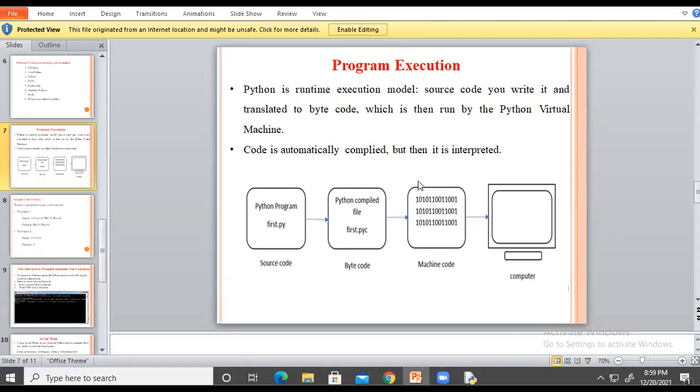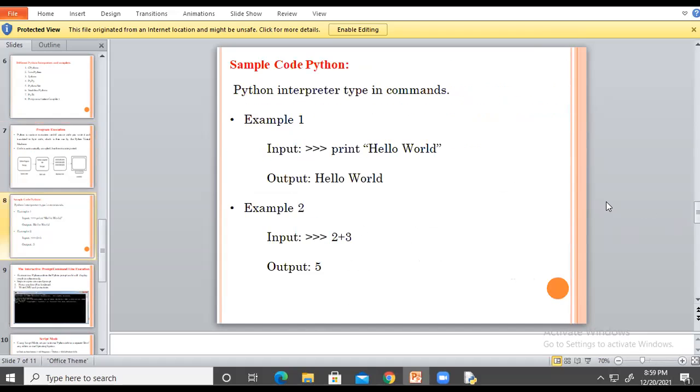Byte code means machine code, that is in 0 and 1 format. Then in our computer our output will be displayed. This is simple, and it needs explaining all the theory part? No, ma'am. Okay, so this is simply how to execute the program, with a simple code.